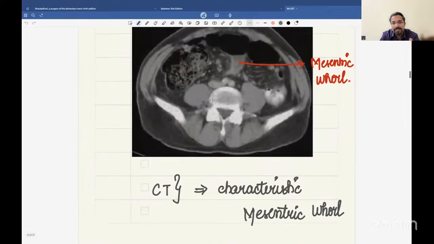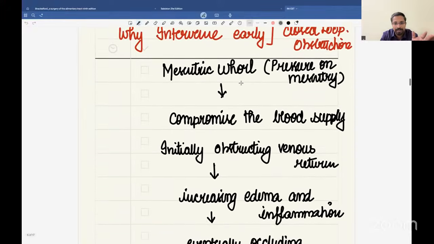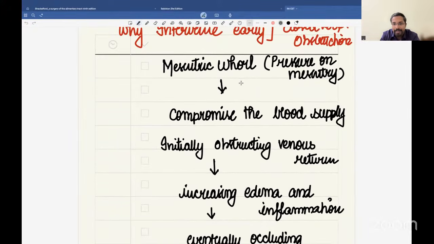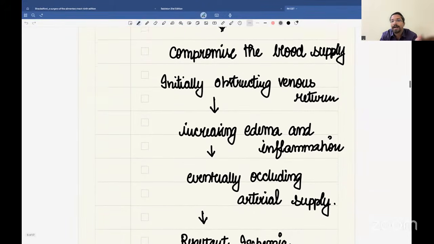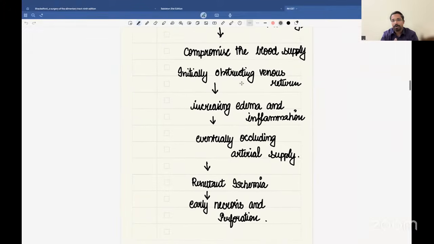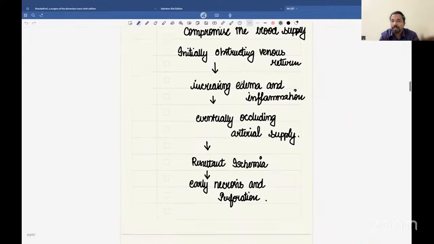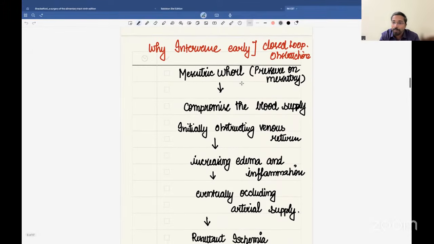Like if there is this mesenteric whorl, there is pressure on the mesentery which can compromise the blood supply, initially obstructing the venous return and thereby increasing edema and inflammation, eventually occluding the arterial blood supply also, thereby causing ischemia. With ischemia, there occurs further necrosis and perforation, and that is why the patient will land in emergency if you have not intervened at the proper time.